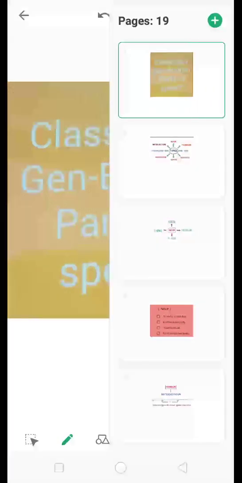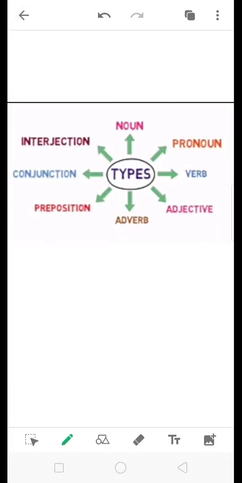Dear students, today we are going to study parts of speech, which is the foundation of English grammar. We will learn what exactly parts of speech are, what the different types of parts of speech are, along with examples. Do you know, when we speak, we use different kinds of words. They have some relation with each other and they do different kinds of work. So they are called parts of speech.